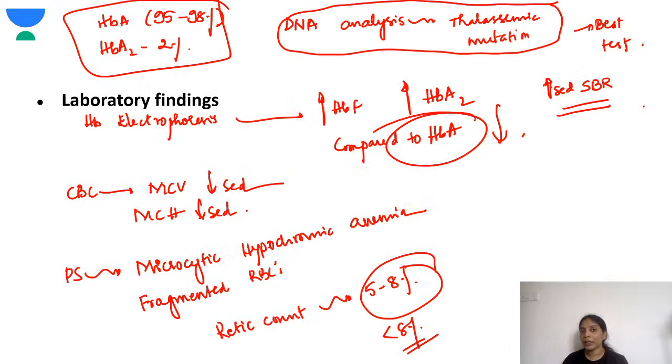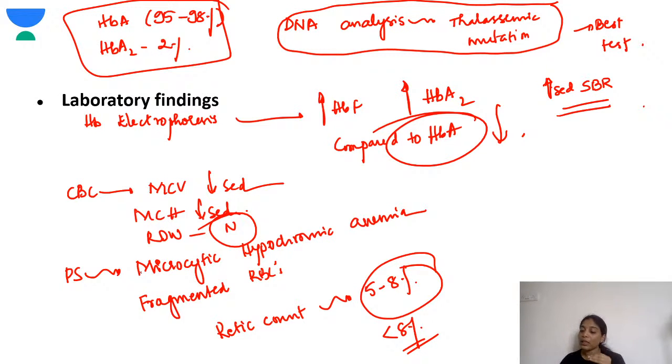Next, coming to the laboratory features. So when you do a CBC, you see there is decreased MCV, there is decreased MCH. So what is the RDW in these children? The RDW is normal. Okay, so you should know that. When you get a peripheral smear, you see there is microcytic hypochromic anemia, there are fragmented RBCs, and the retic count is between 5 to 8%.